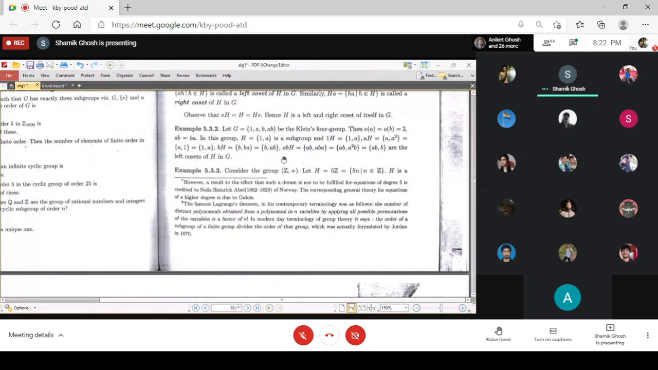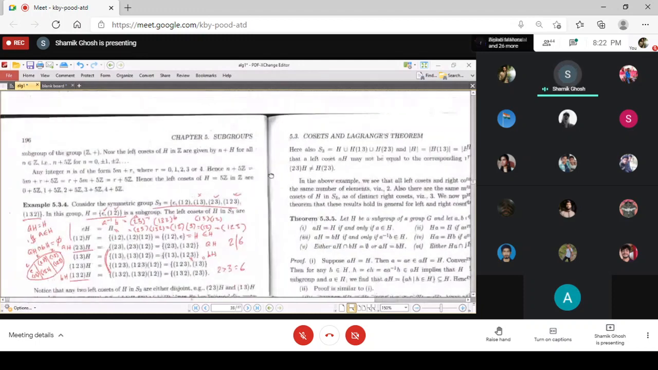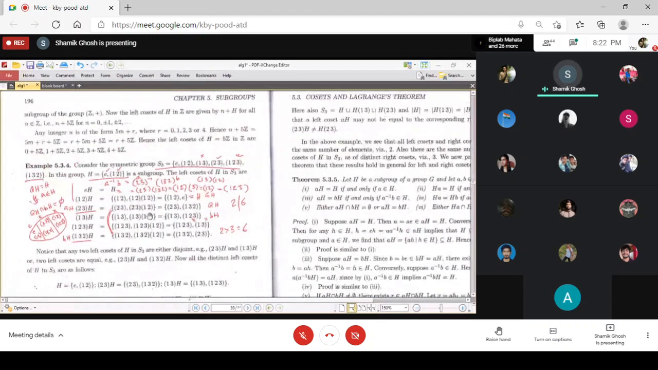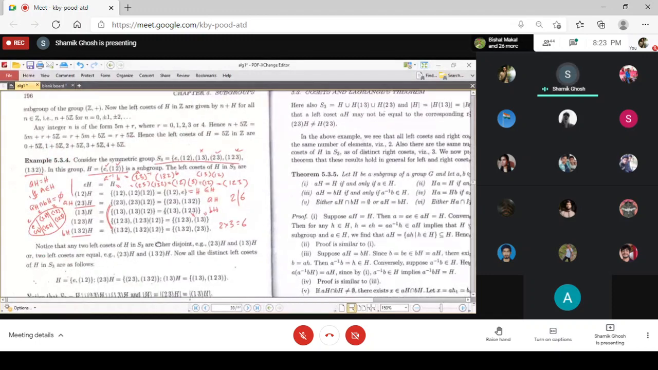I request all of you, you must go through the example to get the understanding of this coset, as I have explained this very elaborately to you.